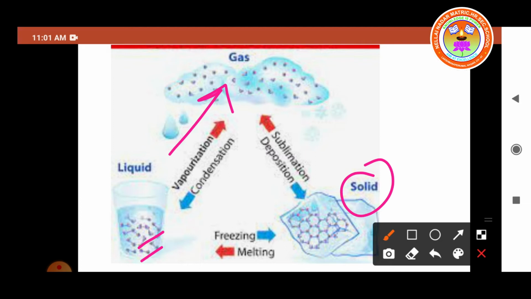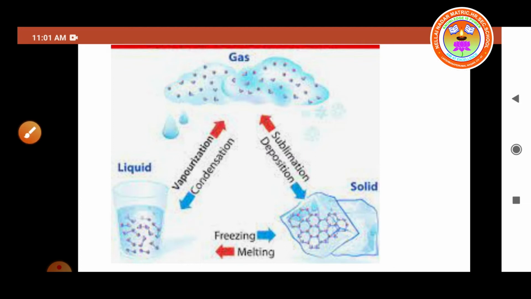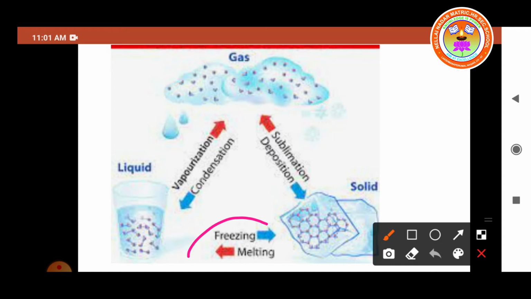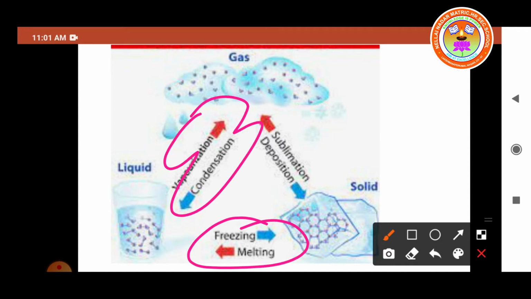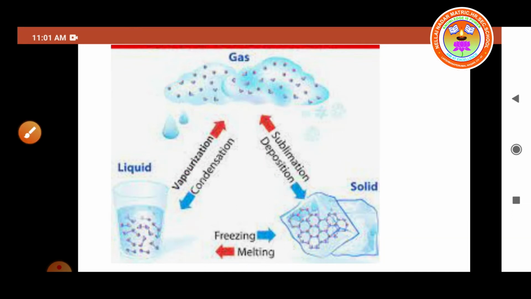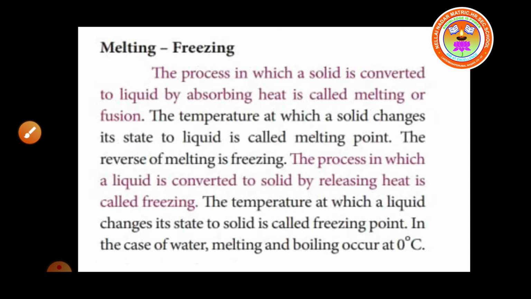Okay. Now let us see what is melting and freezing. We are going to discuss what is melting, what is freezing, what is vaporization and what is condensation, what is sublimation and deposition. All that we are going to discuss separately. Okay, now let us move on to the melting and the freezing point. Already we know the melting and the freezing points also.